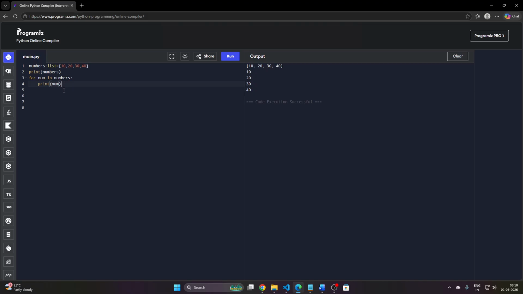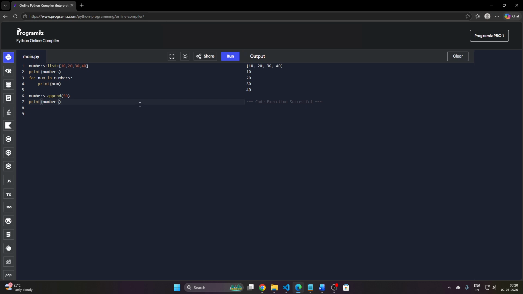Now I want to show how append actually works. So numbers dot append, I just want to add 50 to the original list and print numbers.